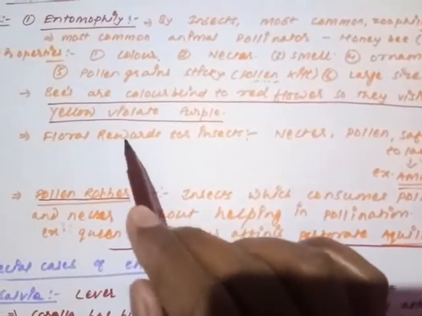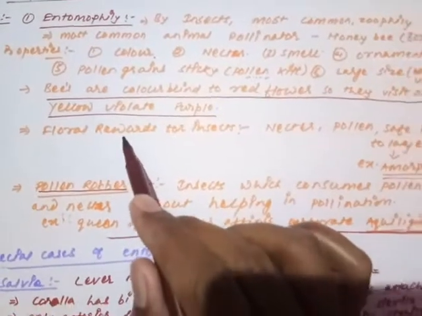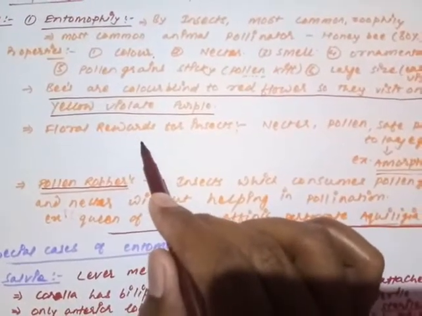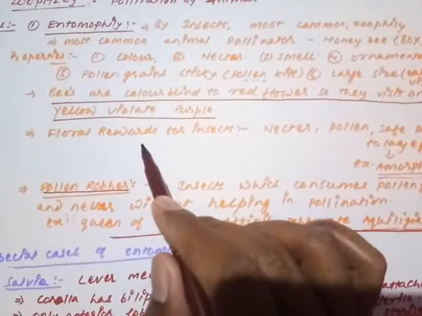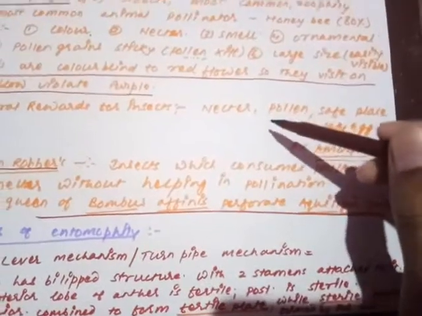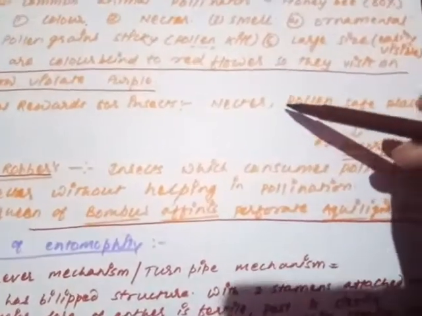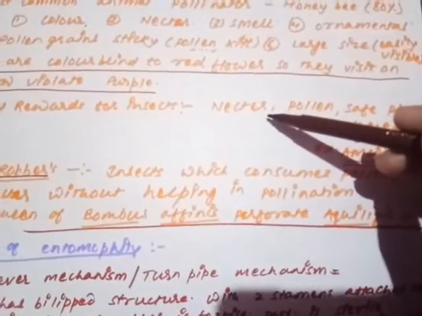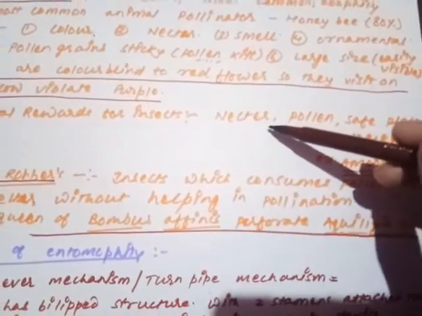Now just see what the floral rewards for the insect are. Floral rewards for the insect means what? The insect is rewarded by the flowers in terms of their pollination, because we have just discussed this is a kind of give and take relationship. So the reward given to the insect is, first, nectar. Nothing is on credit here; everything is paid then and there only. The nectar is the basic thing for which the insect visits the flowers.